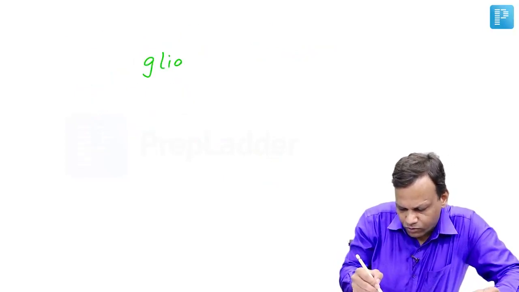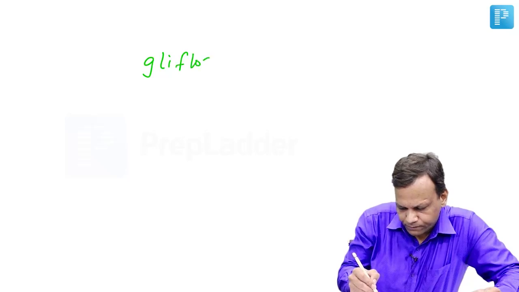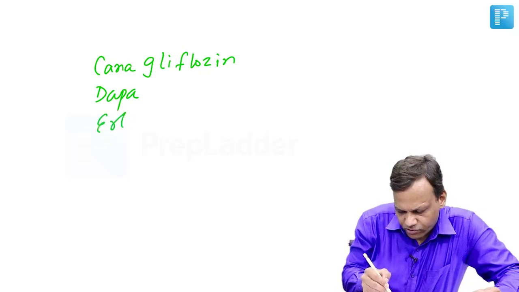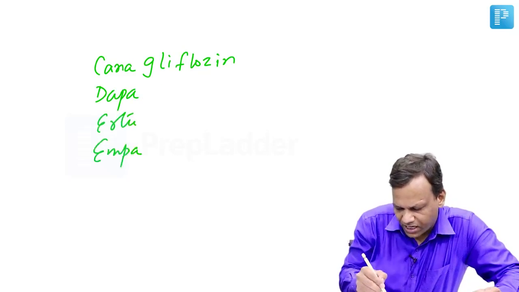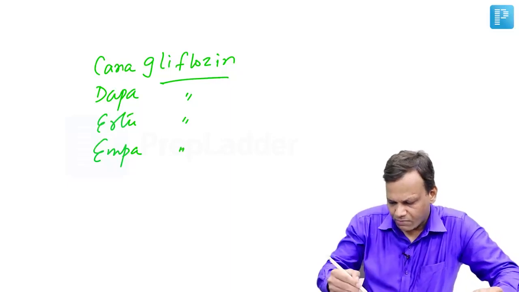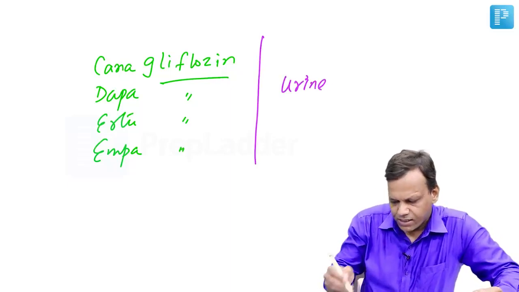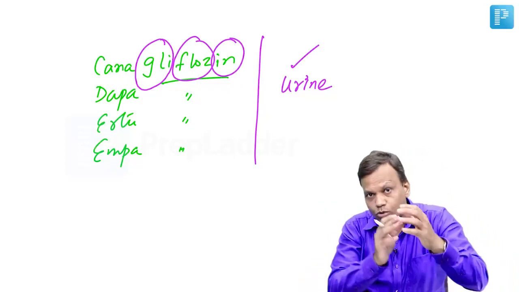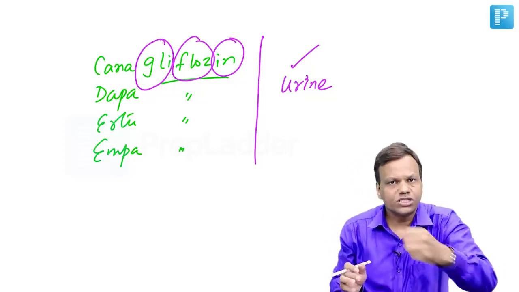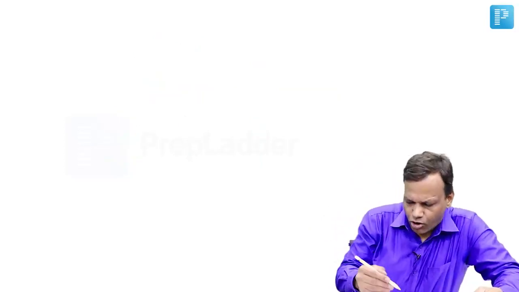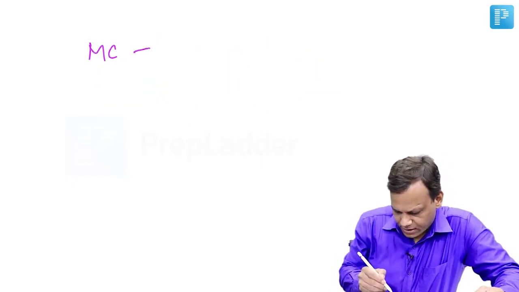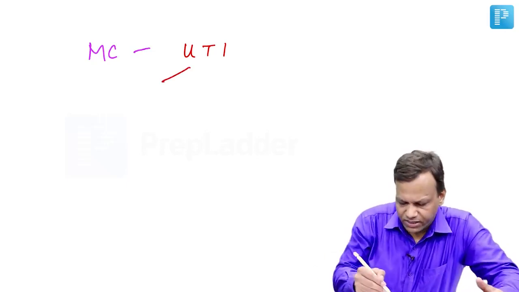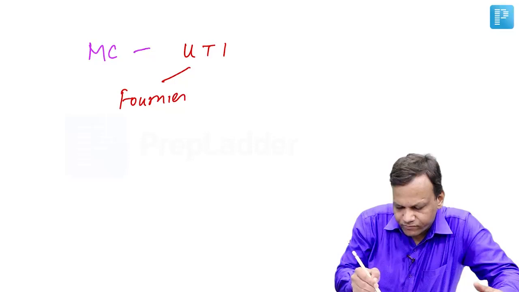with gliflozin, like canagliflozin, dapagliflozin, ertugliflozin, empagliflozin. The names end with gliflozin, and from the name you can remember, just "end urine" at the end. So glucose flows in urine. That is the mechanism. When the glucose flows in the urine, the bacteria will also reach the urine to eat that. So the most common side effect of gliflozin is urinary tract infections. These can result in UTIs, even syndromes like Fournier's gangrene.